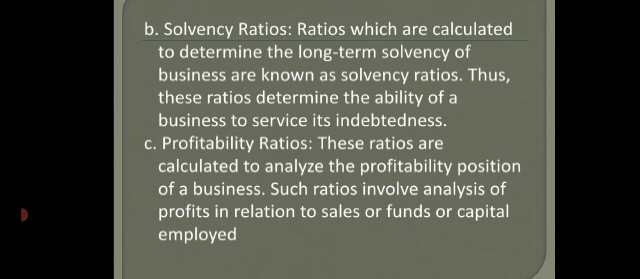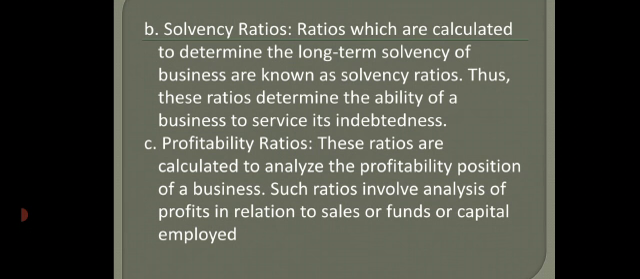To find that out, solvency ratios are calculated. The third important type of ratio is profitability ratios. These ratios are calculated to analyze the profitability position of a business. Such ratios involve analysis of profits in relation to sales or funds or capital employed.